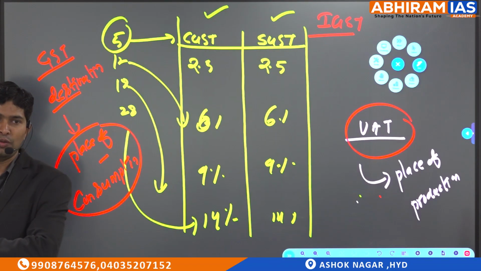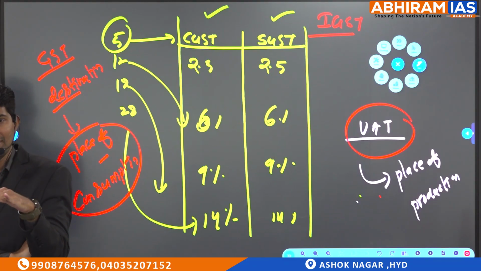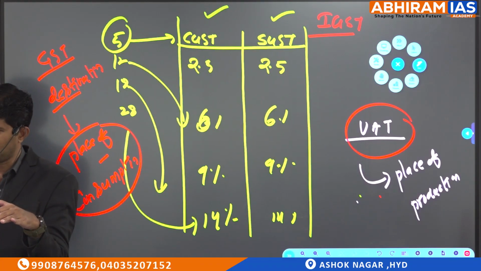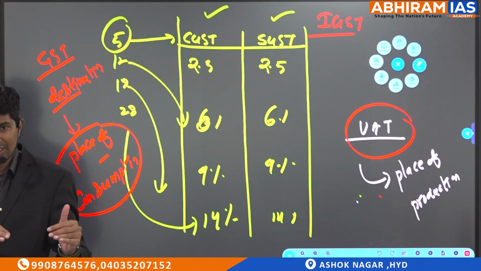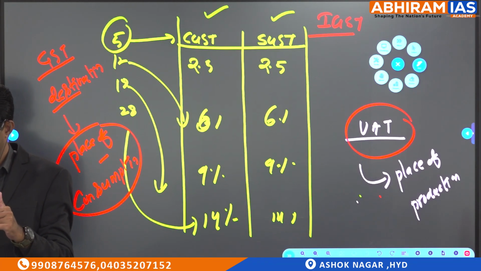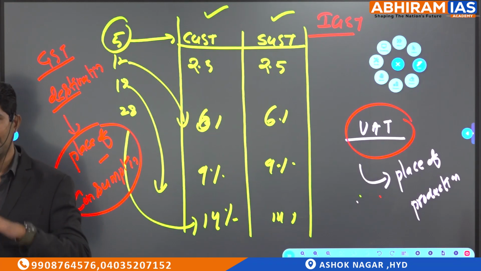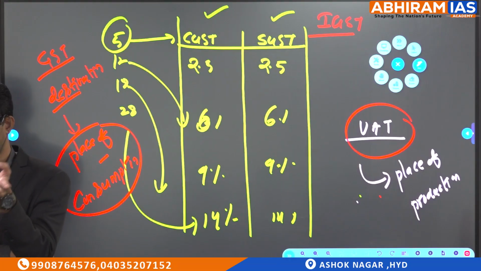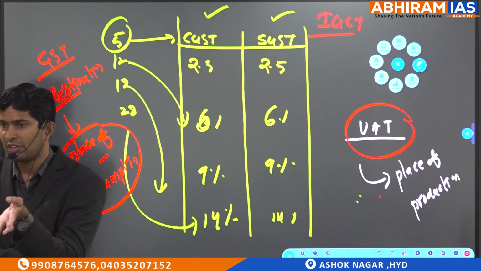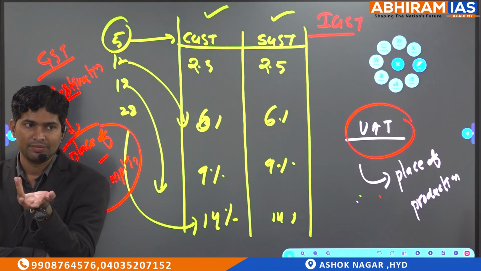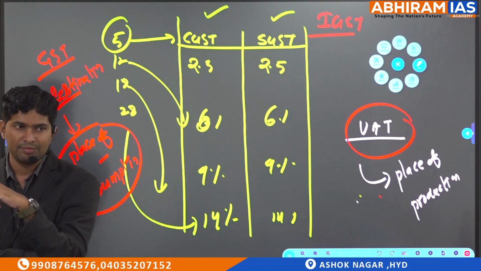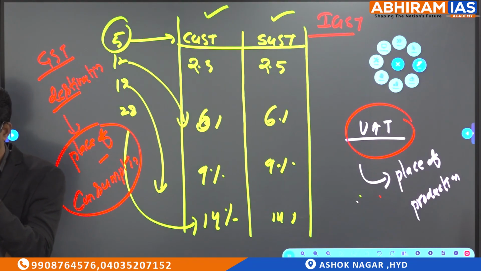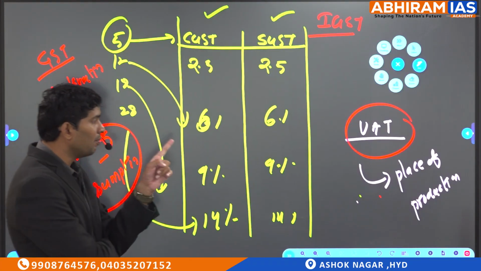What is the meaning of revenue neutral state? Suppose in VAT you are getting 50,000 crore and in GST you are getting 70,000 crore, good. But if you don't get the minimum, the difference amount would be paid by the central government as compensation to the state government. Understood? This was explicitly mentioned.